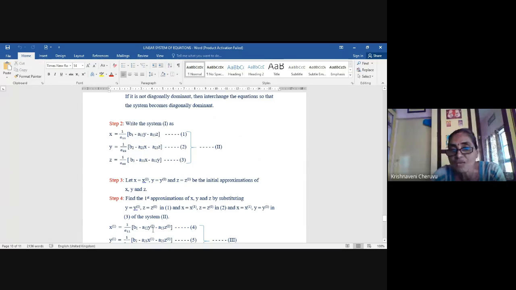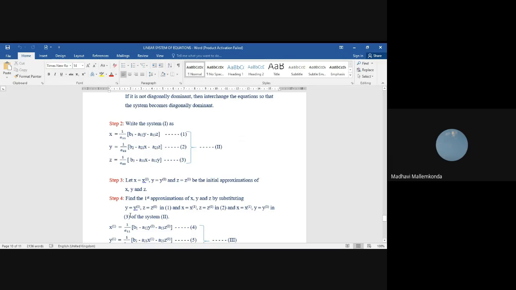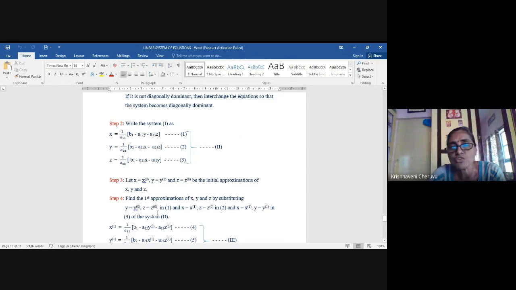Okay, and see what did I write here? Find the first approximate values of x, y, z by substituting y equal to y bracket 0, z equal to z bracket 0 in equation 1. Then what will you get? You get x bracket 1. And already you have y bracket 0, z bracket 0.